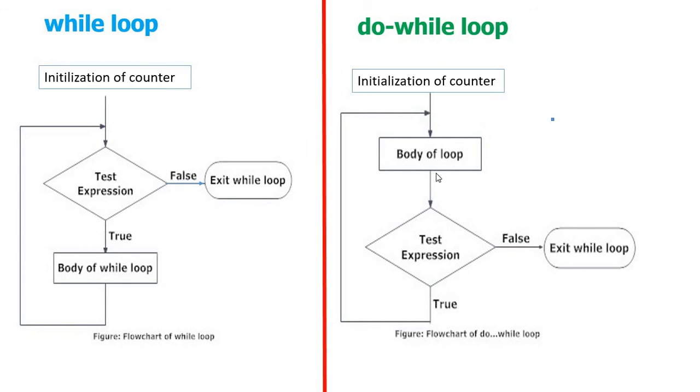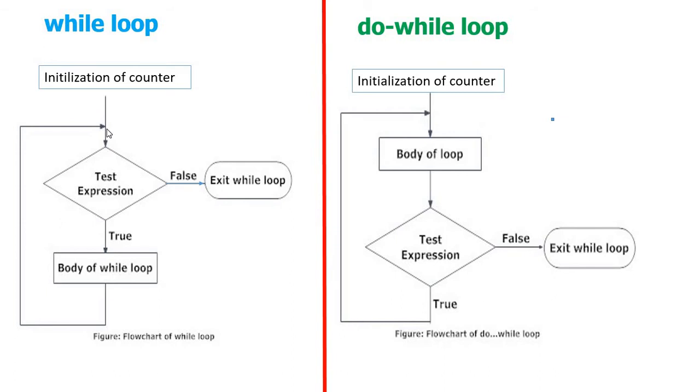So now we come to the do while loop. In the do while loop, like the while loop, first we have to take the counter. Initially we take the counter. Here you clearly observe there is no condition. Without any condition, we enter into the body of the loop. Actually there is no condition.